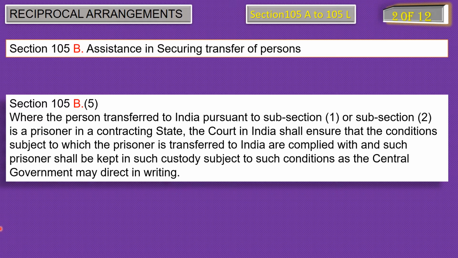If India requires a person who is abroad under subsection 1 or subsection 2 of section 105B and that person is already in prison in that foreign country, that country will also be imposing some conditions, and the central government will ensure that all such conditions are taken care of. With this, we covered the topic assistance in securing transfer of a person as per the provision of section 105B.